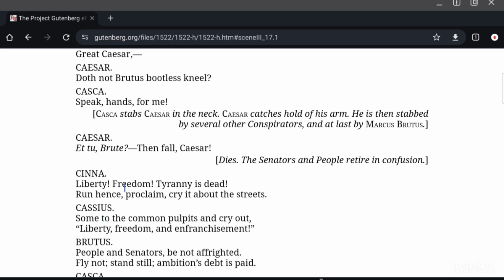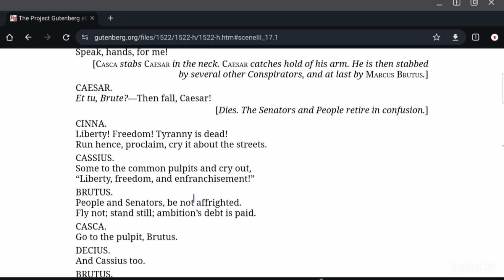Cinna: Liberty, freedom, tyranny is dead. So Cinna celebrates liberty and freedom. He says, tyranny is dead, Caesar is dead. Run hence, proclaim, cry it about the streets. Cassius: Some to the common pulpits and cry out, liberty, freedom, and enfranchisement.